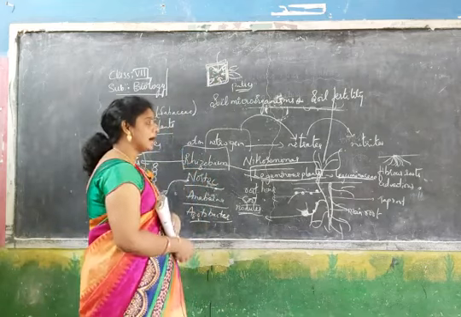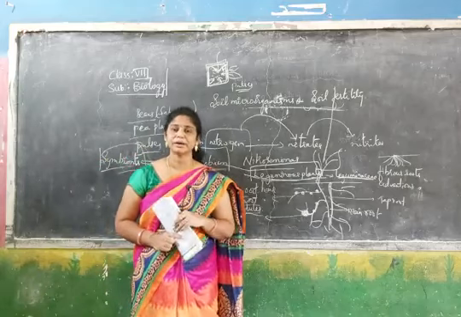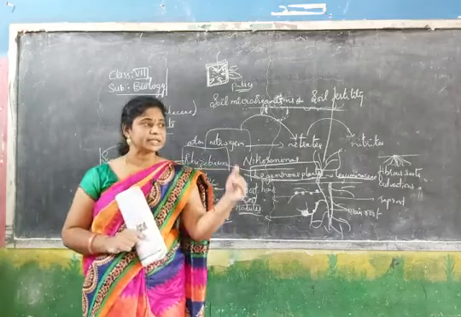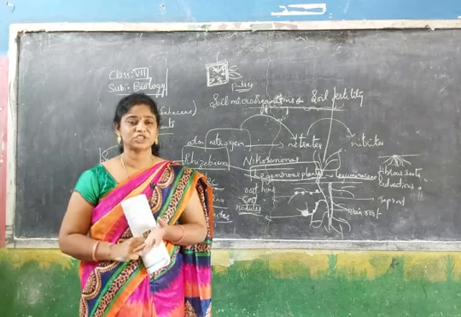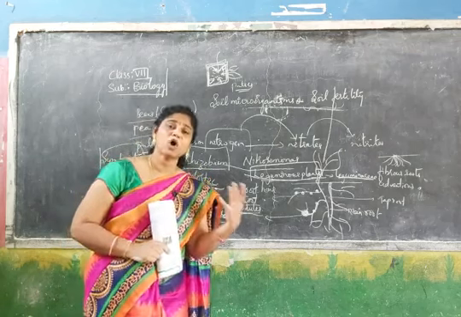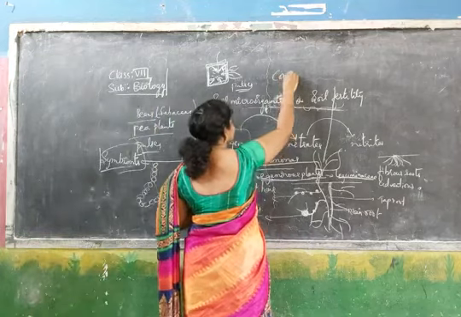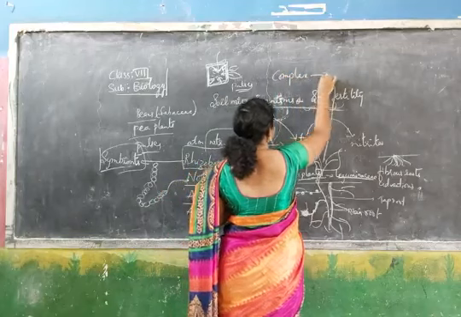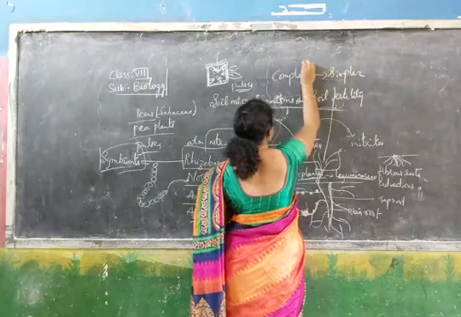This is one method. Another method is also there, and that is nothing but digging a pit. What is the action of microorganisms generally? How are they converting the complex substance into the simple one? They are breaking complex into simple by which process?